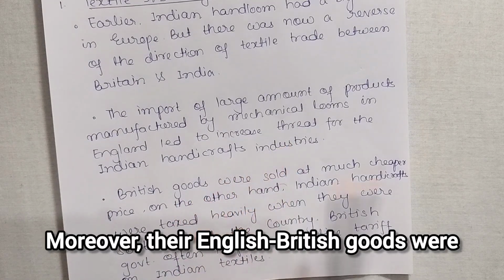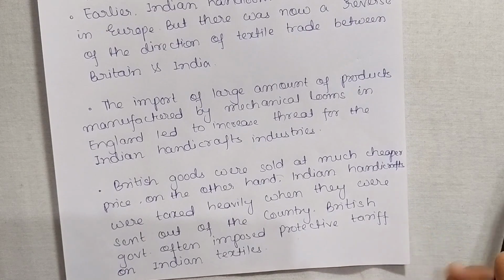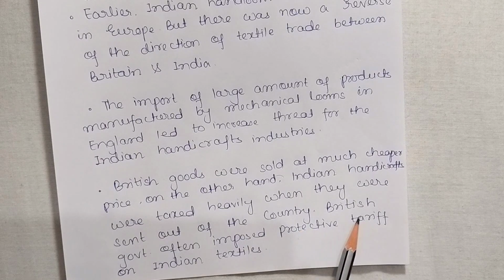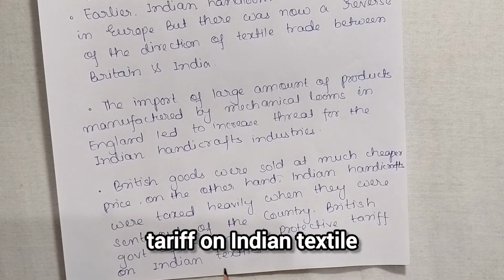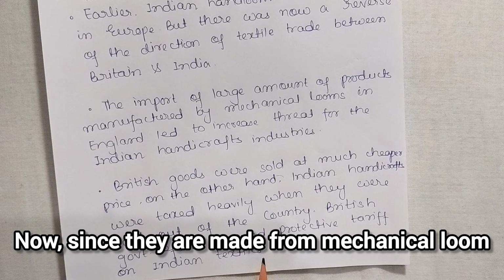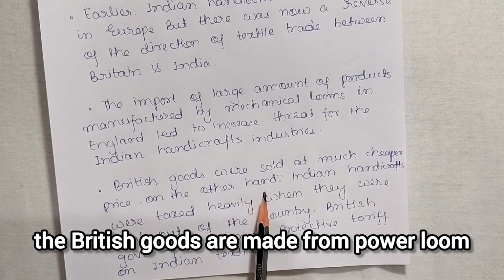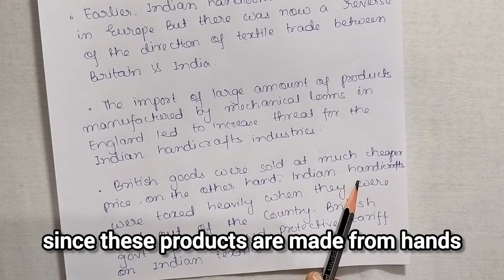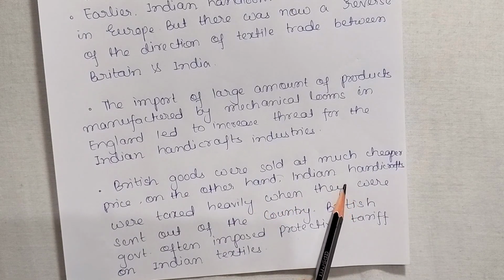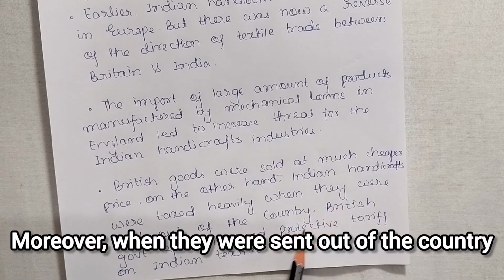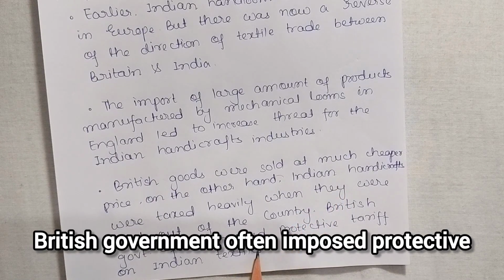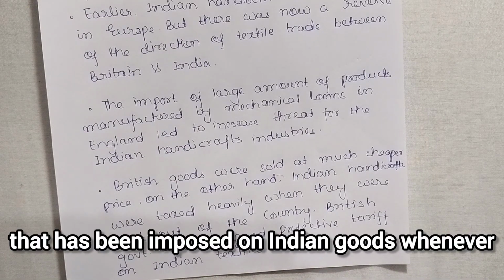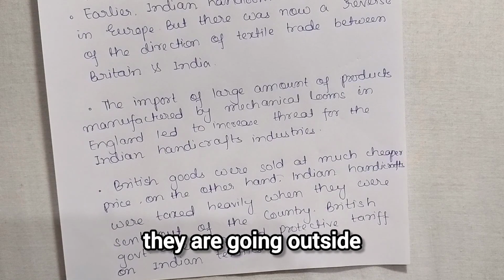Moreover, British goods were sold at a much cheaper price. On the other hand, Indian handicrafts were taxed heavily when they were sent out of the country. The British government often imposed protective tariffs on Indian textiles. Since British goods were made from power looms, the products were much cheaper compared to Indian handicrafts, which are made by hand, take time and require a lot of hard work. So some taxes and duties were imposed on Indian goods whenever they were going outside.